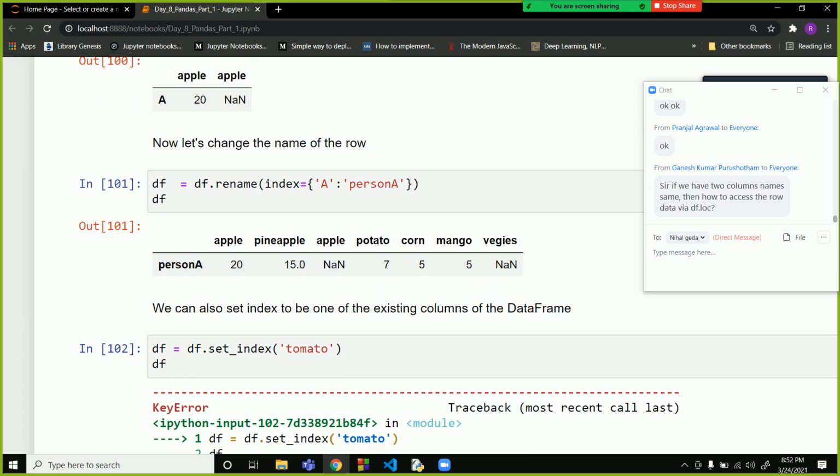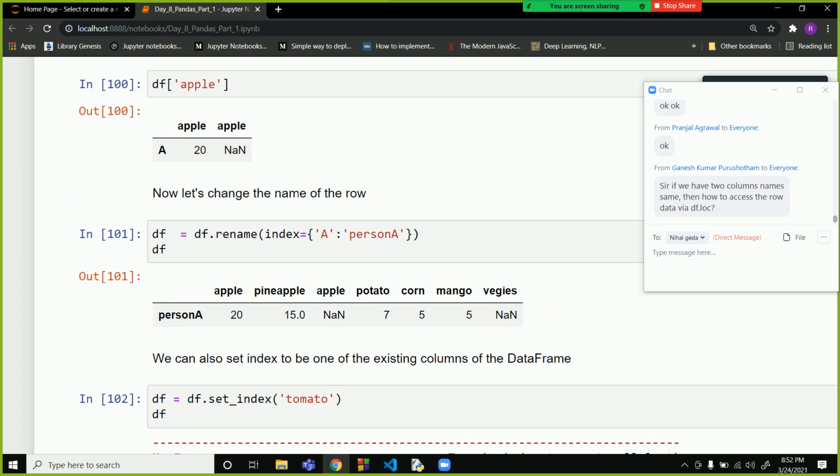You cannot access it if both the columns have the same name. How will you know which column you have to access? That is why all the columns should have different names.